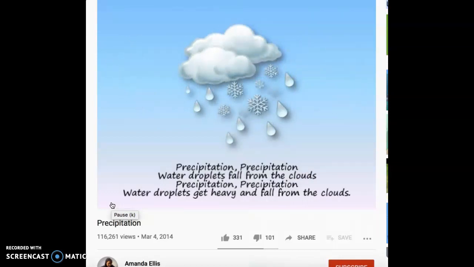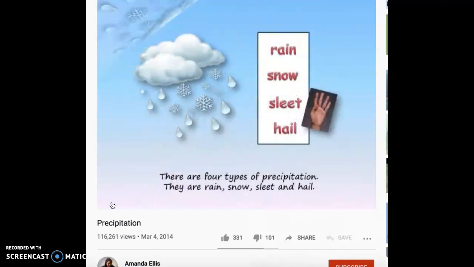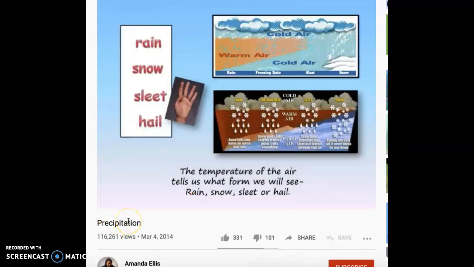Precipitation, precipitation, water droplets fall from the clouds. Precipitation, precipitation, water droplets get heavy and fall from the clouds. There are 4 types of precipitation. They are rain, snow, sleet, and hail. The temperature of the air tells us what form we will see. Rain, snow, sleet, or hail.